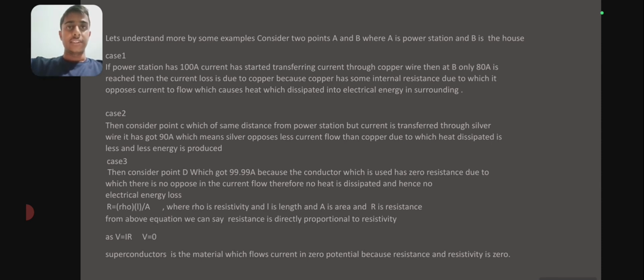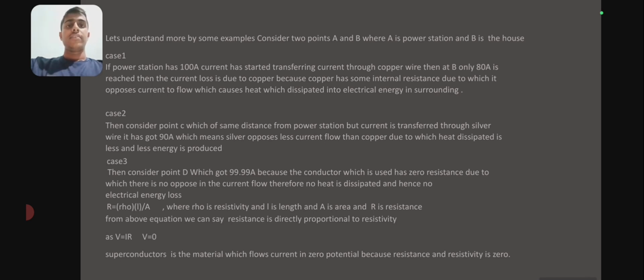In case 2, we can consider a point C as a new point which is the same distance from the power station, but current is transferred through silver wire. It has got 90 ampere, which means the silver opposes less current flow than copper, due to which heat dissipation is less and less energy is lost.